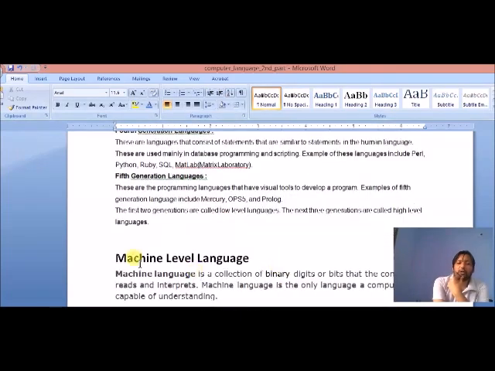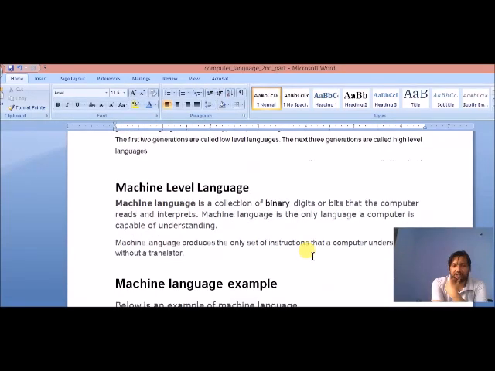Now we are going to discuss machine level language. First generation language is also known as machine level language. Machine level language is a collection of binary digits or bits that the computer reads and interprets.